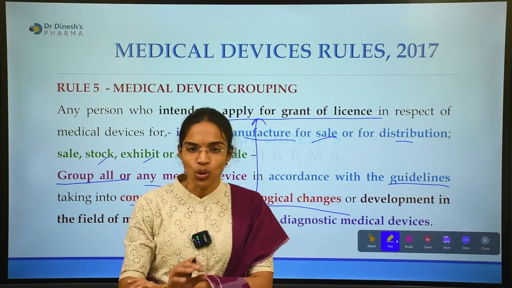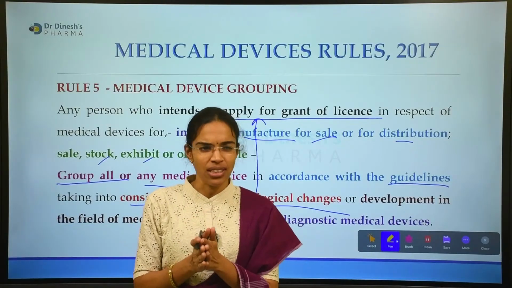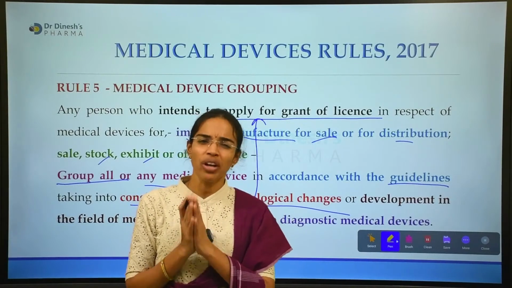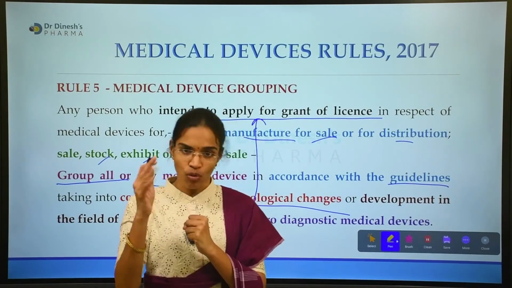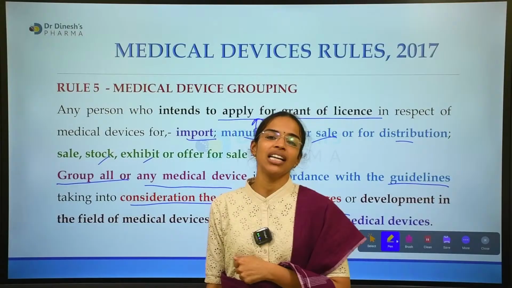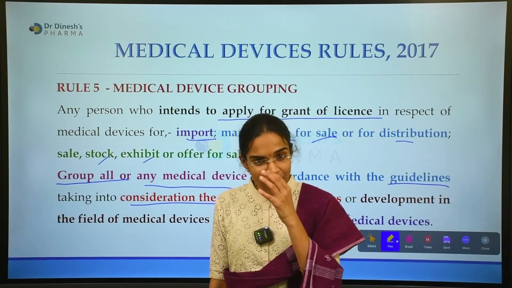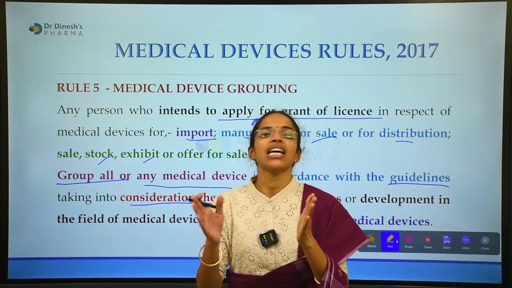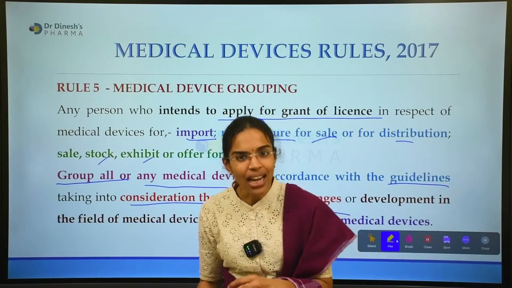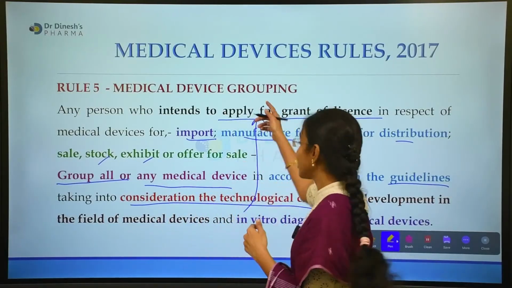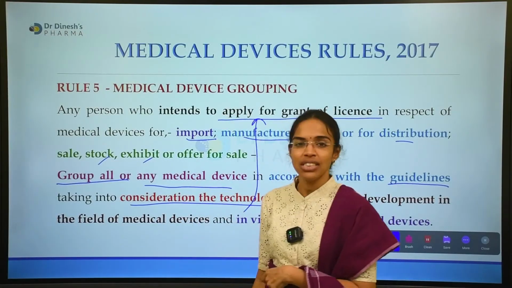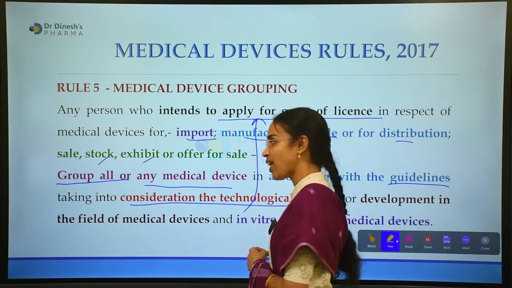Based on this medical device grouping only, first the manufacturer or whoever is interested in import, sale or distribution, whoever it might be, whoever wishes to have a license, whatever the type of license may be, first they need to group the medical device. Okay, so whether it can be grouped or not, they have to first work on that, and then group it accordingly, and then according to the guidelines of the grouping, go for the grant of license. So this is the importance of medical device grouping. That is nothing but rule 5.